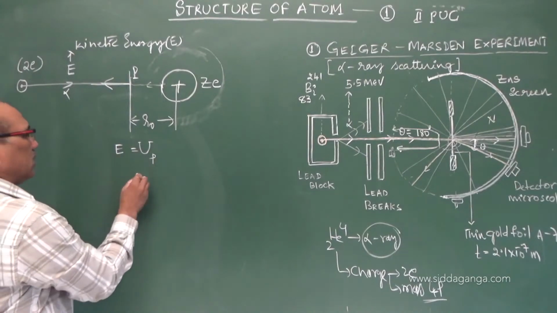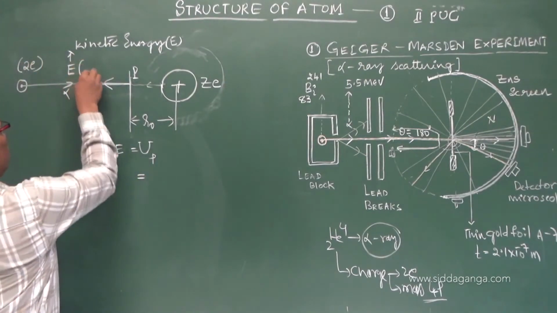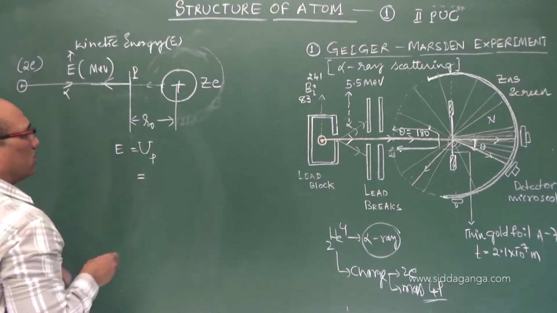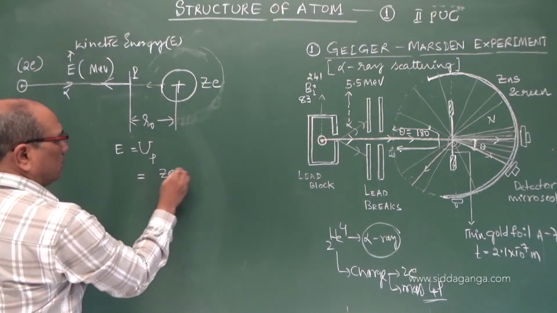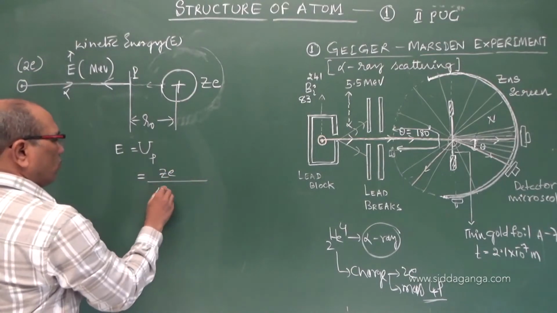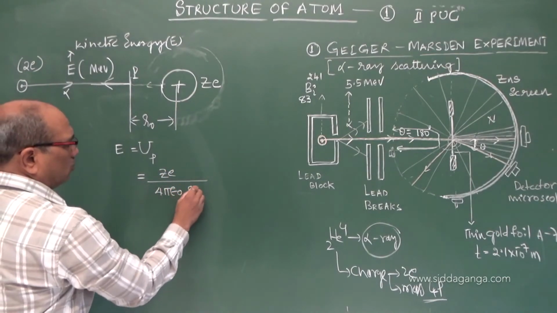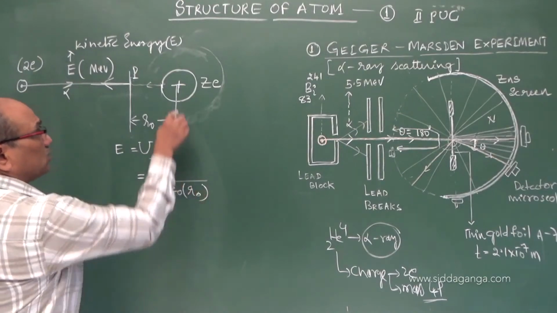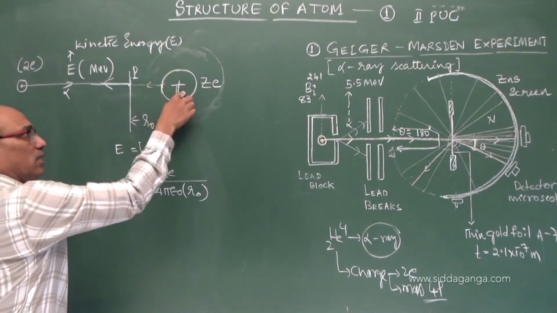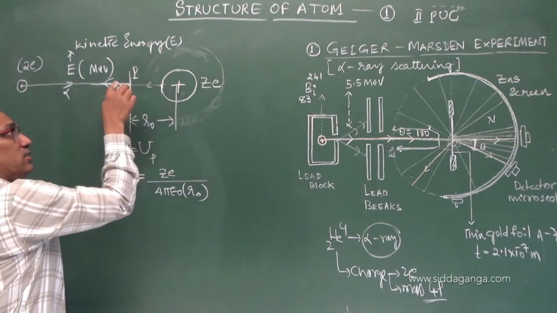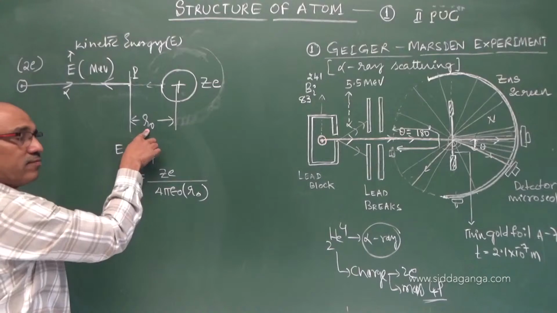The R0 value, you know, the energy is given here in terms of maybe mega electron volts. Potential energy is Ze divided by 4 pi epsilon naught into R0, the potential at this point due to this charge. The nuclear charge produces electric potential at a distance R0.